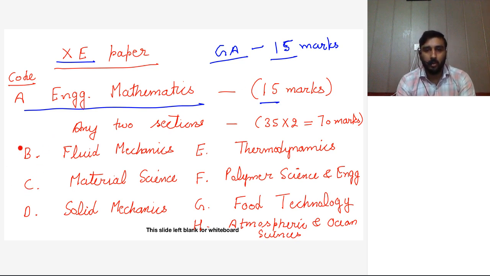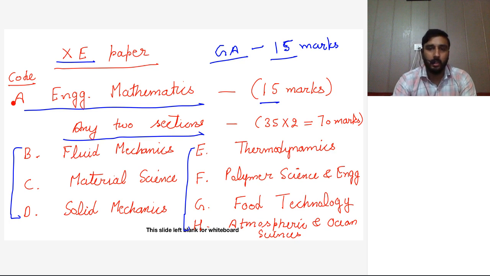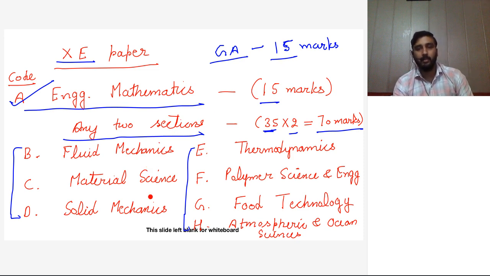Out of sections B, C, D, E, F, G, H, students have the option to choose any two sections. The engineering mathematics section is compulsory. इसका weightage कितना है? 15 marks. Out of the given sections, students can choose any two, and the weightage of each section will be 35 marks. 35 into 2, total 70 marks. So 70 plus 15 plus 15, total will be 100 marks.